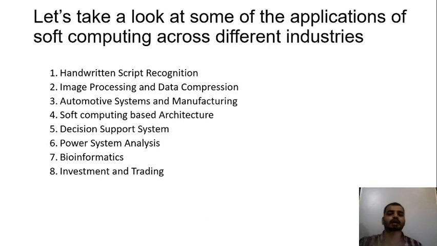As I told in the previous session, in different industries there is handwritten script recognition, where different forms are recognized as A only.